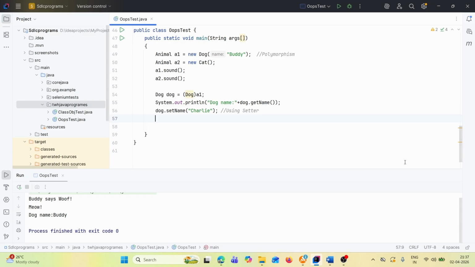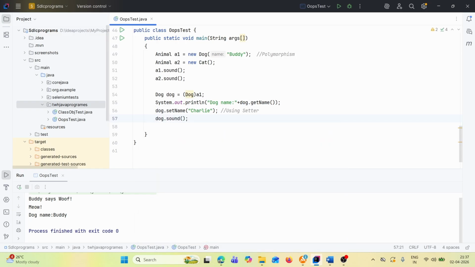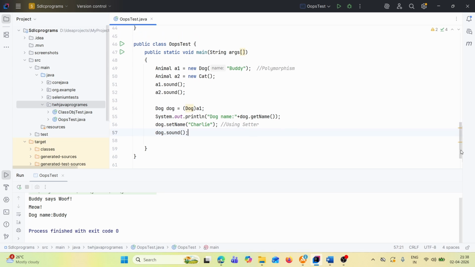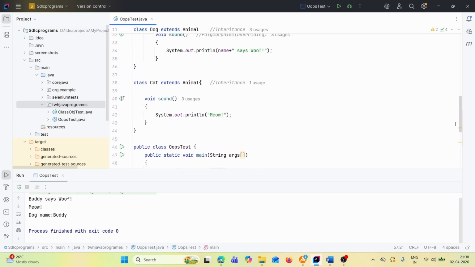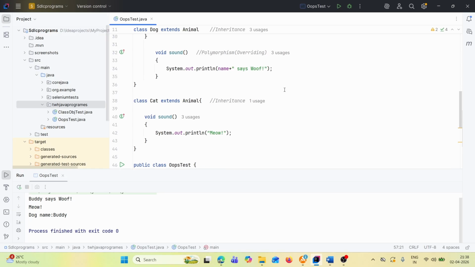Then next let's print dog.sound. Whenever we call dog.sound, it will go to the sound method of the Dog class. Then it will print, name means here we set the name as Charlie, so Charlie says woof. Let's run this and see the complete result.